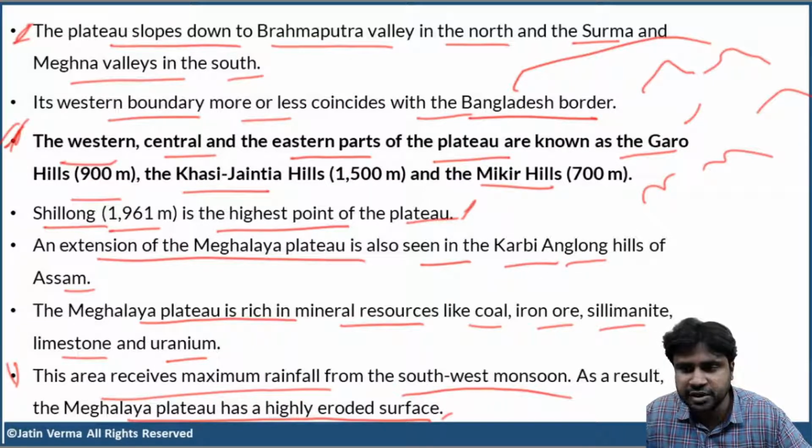So these points are more than enough, if you ask me. First of all, you won't get any direct question. There is a very less possibility that you'll get a direct question. Even if you don't, if at all you get any question about the geography of Northeast or something like that, then you can write about the Shillong Plateau because that is one of the most important physiographic features in the northeastern part.